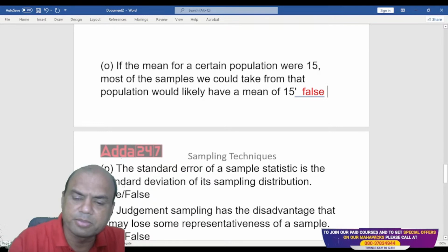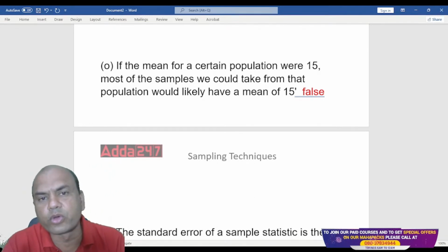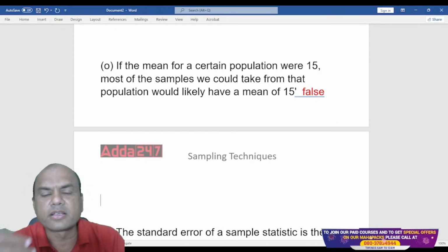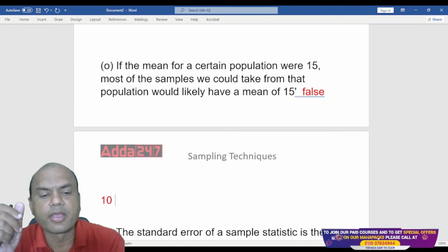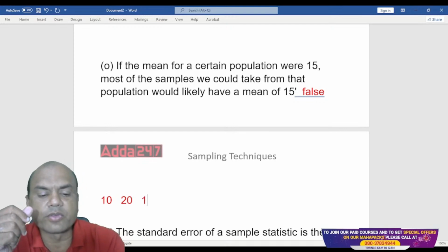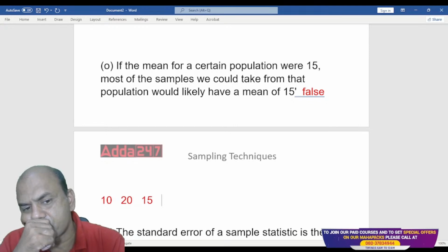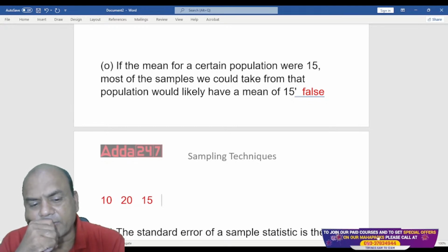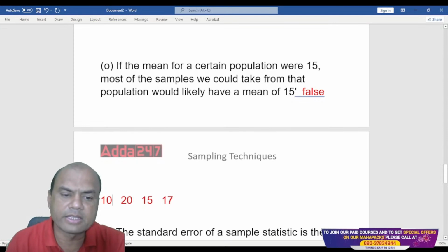I'll give you an example. Suppose I have the samples here. I took 4 surveys, let's say 4 corners of the city, and I got the averages: the first was 10, the second was 20, the third was 15, the fourth was let's say 17, and this I'll make it 8.